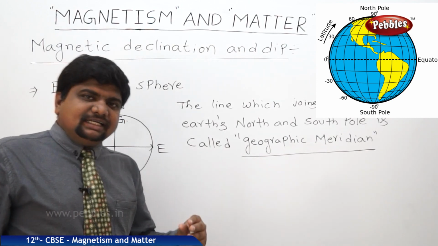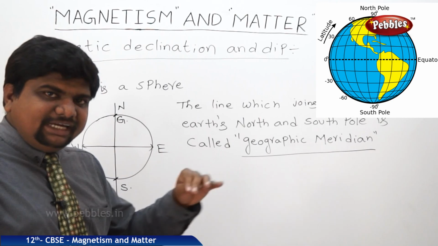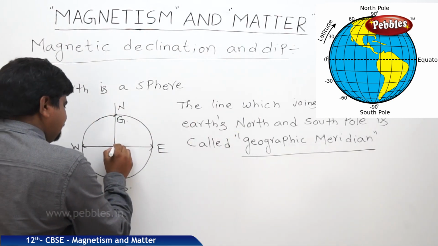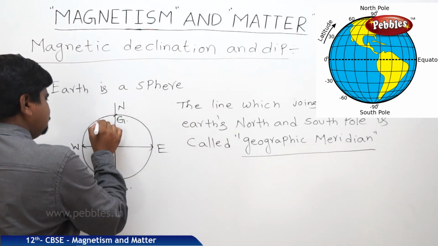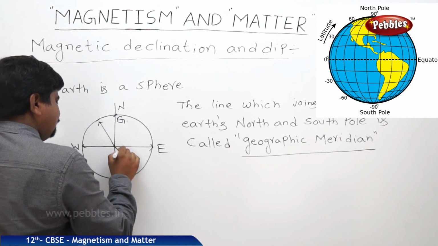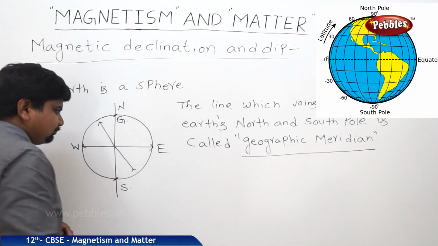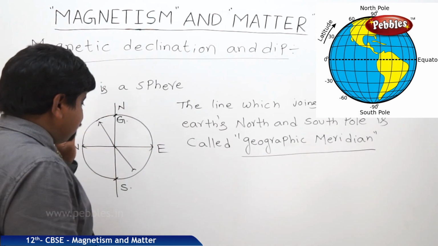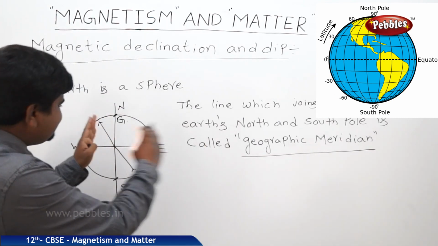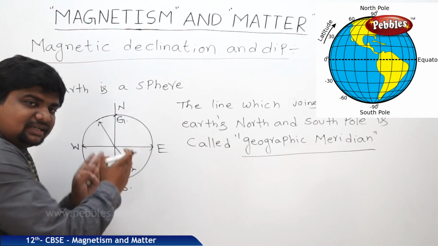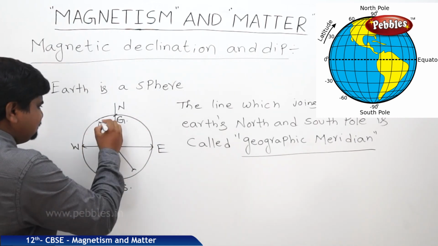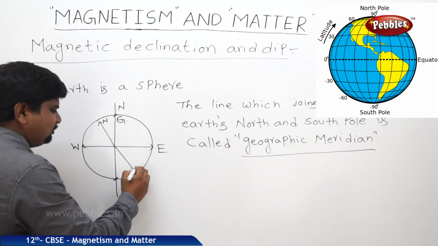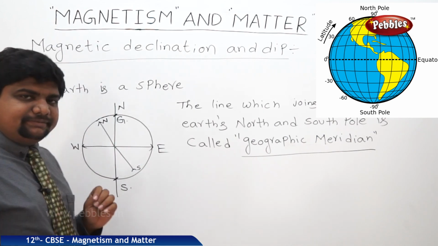But if you see the direction of the magnetic field, it will be like this. Previously we have discussed a freely suspended bar magnet or a freely suspended solenoid, when it is freely suspended under the influence of Earth's magnetic field. This is the north pole of the magnet, this is the south pole of the magnet.